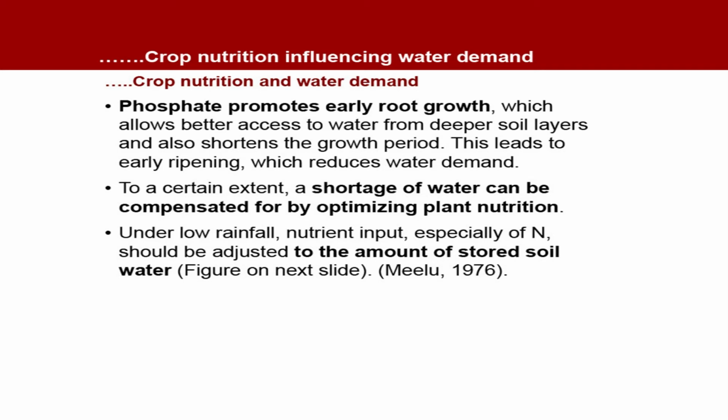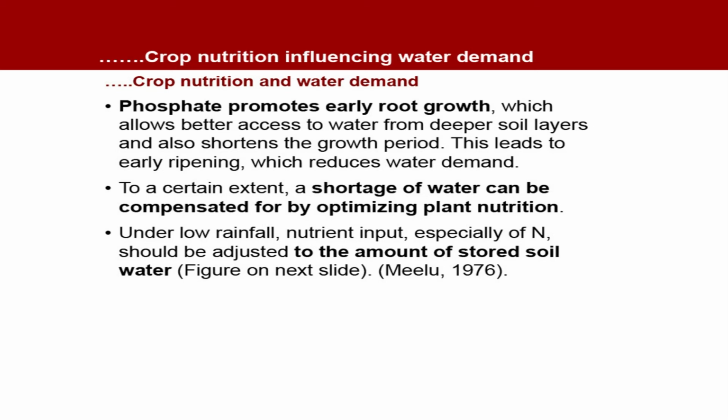To a certain extent, a shortage of water can be compensated for by optimizing plant nutrition. Thus, by managing certain nutrients, we can optimize or reduce slightly the water requirement without compromising the growth and yield of the plants. Under low rainfall, nutrient input, especially of nitrogen, should be adjusted to the amount of stored soil water.